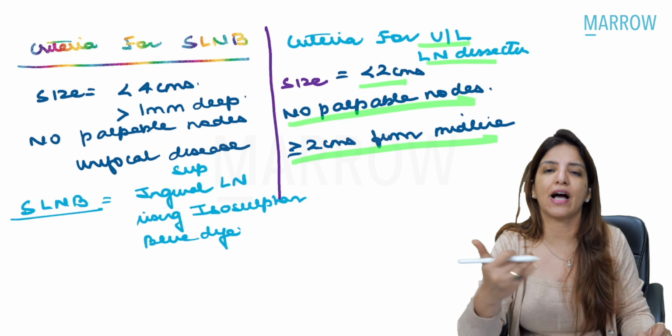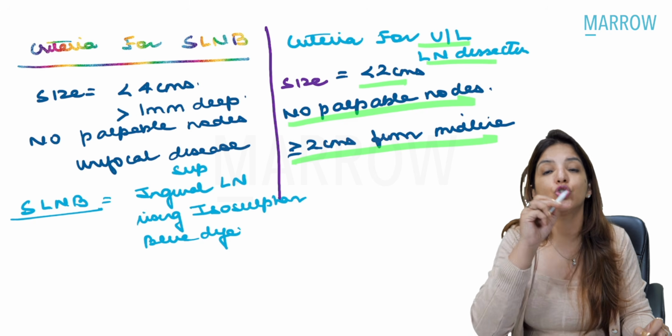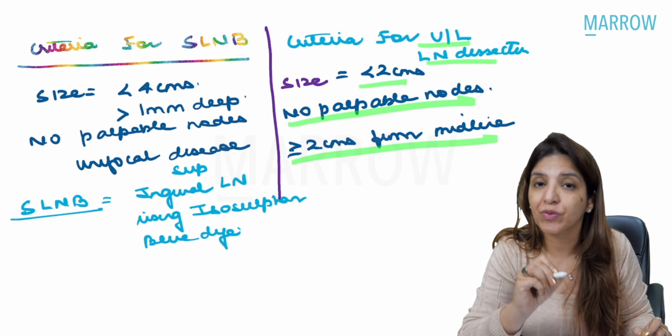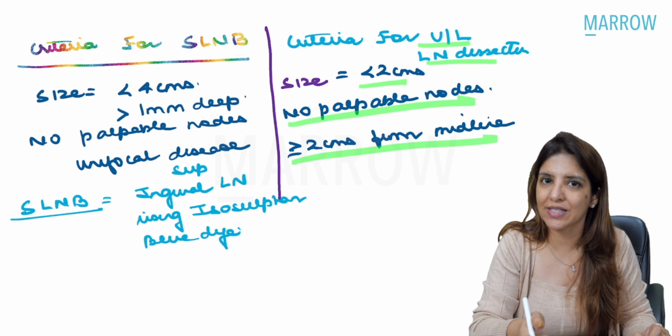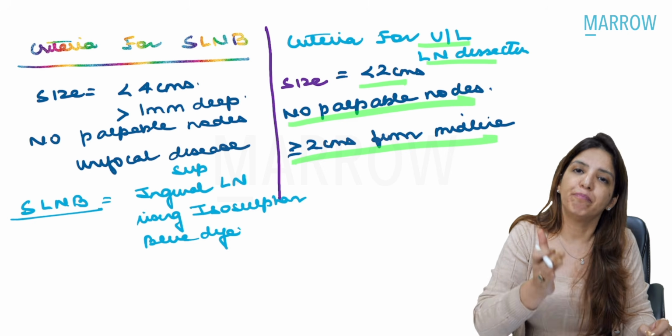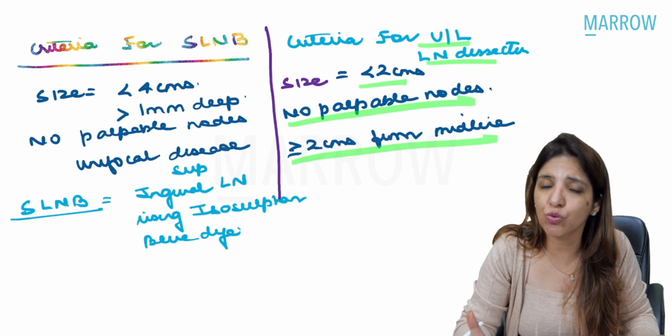And that also means I have to do a lymph node dissection. Now, because the size of the tumor is given 2 into 3 centimeters, right? This means I cannot perform unilateral lymph node dissection. I will have to go for a bilateral inguinofemoral lymph node dissection. Clear to all of you?